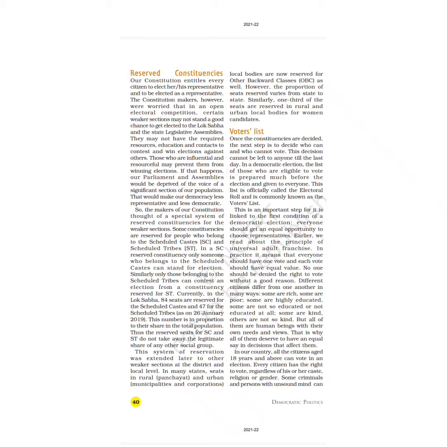So class, if we talk about one more weaker section, that is OBC, which we call other backward classes, seats for them in the Panchayati Raj system in rural areas, as well as in urban municipalities, corporations and local bodies, were also reserved for them. So we have a reservation for SC, ST and OBC and other economically weaker sections.